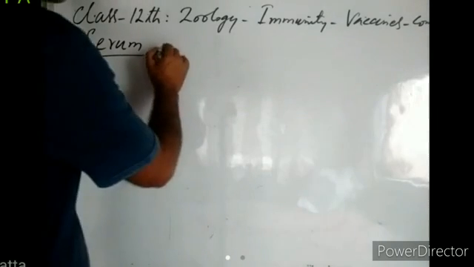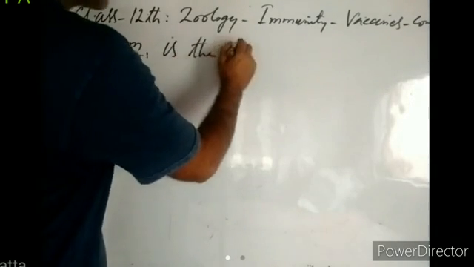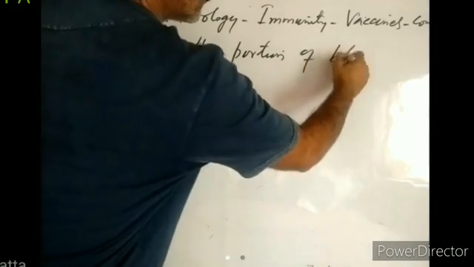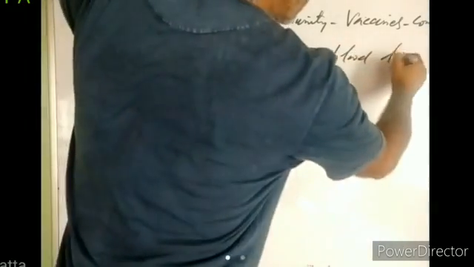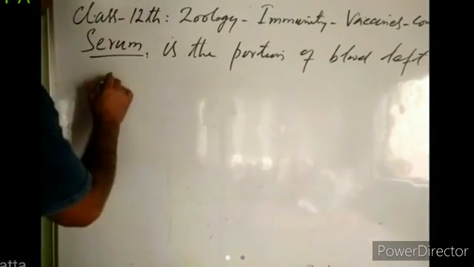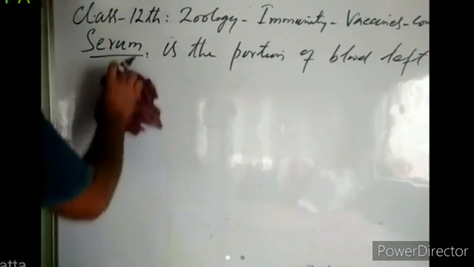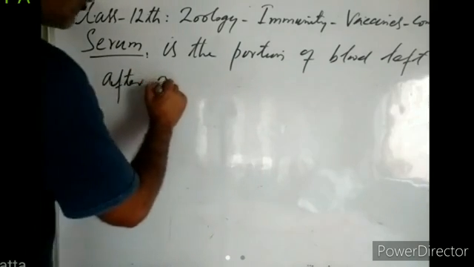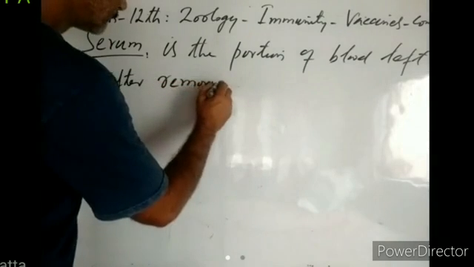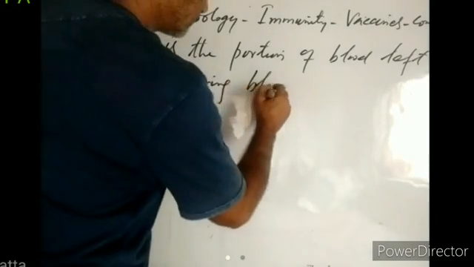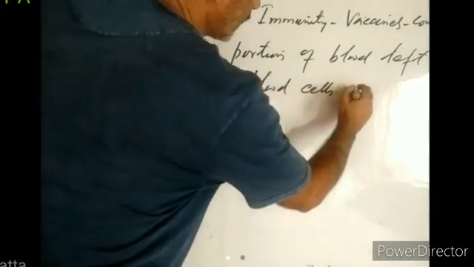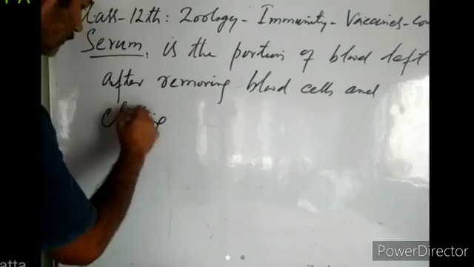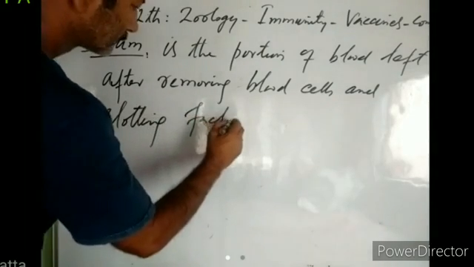Serum is the portion of blood left after removing blood cells and clotting proteins, clotting factors, from it.